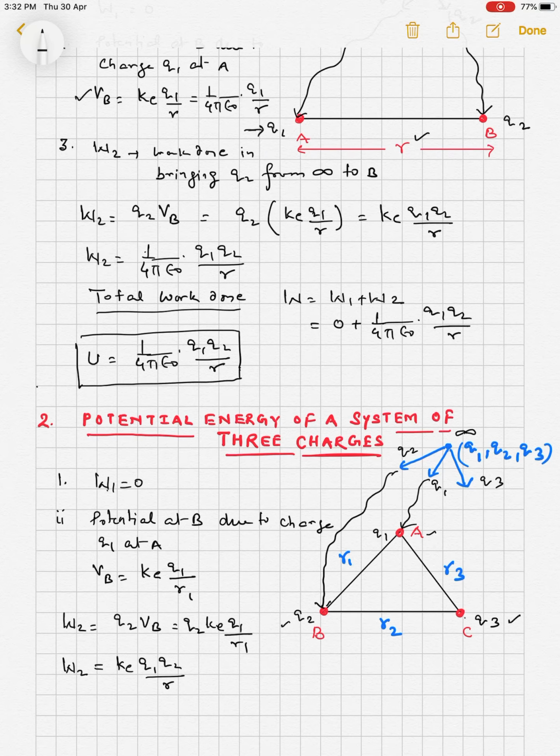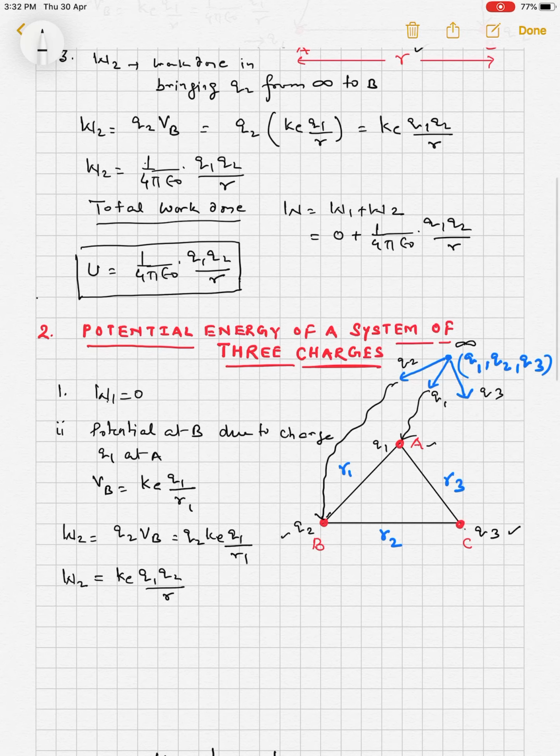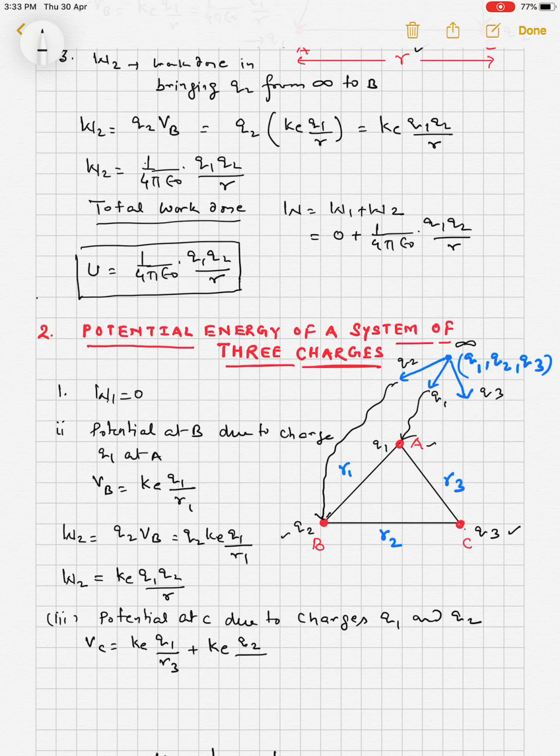Now when these two charges come to the locations A and B, these two charges will produce potential at C. So the potential at C, the third point, due to charges q1 and q2, will be equal to Ke q1 upon R3, where R3 is the distance of q1 from C, plus the potential due to q2, so Ke q2 upon R2.